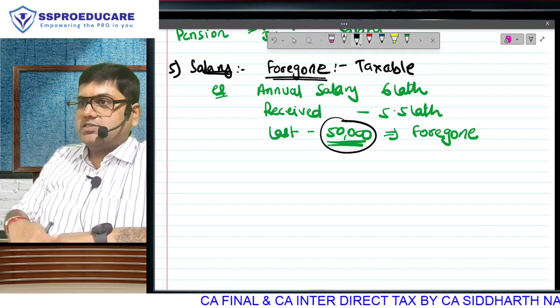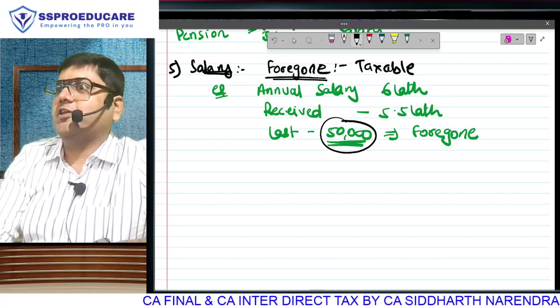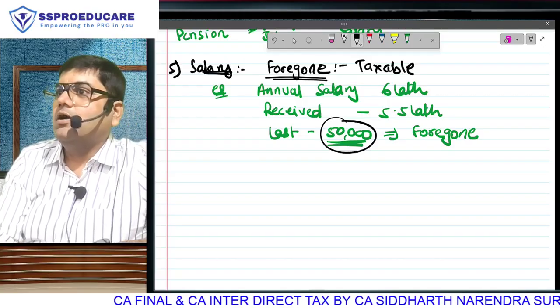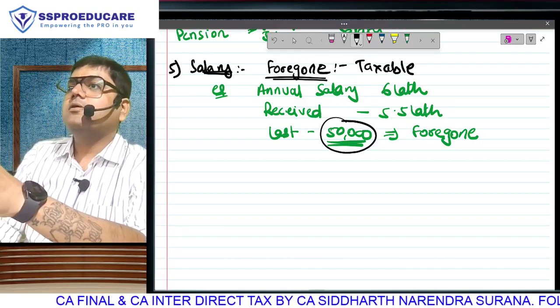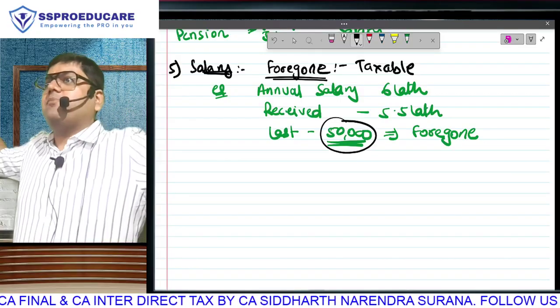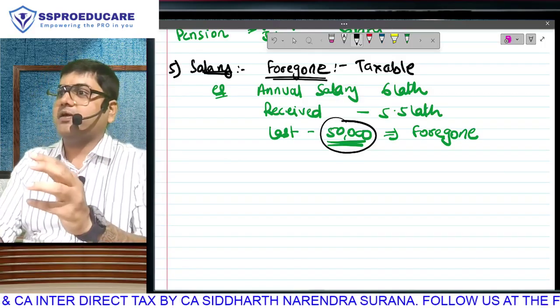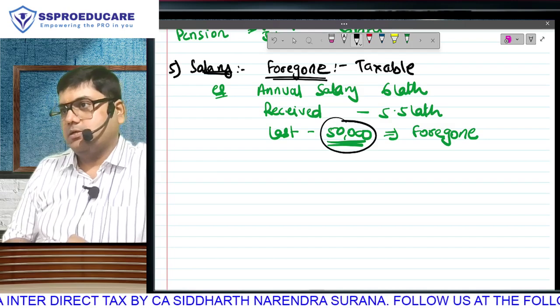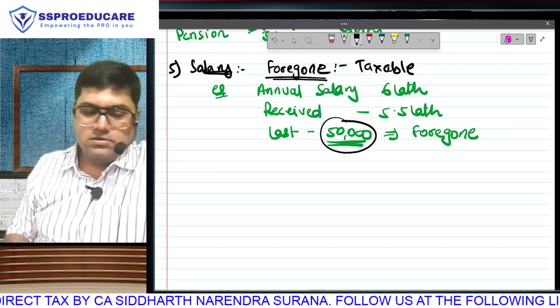मैं तो क्या बोल रहा हूं? Listen, foregoing towards employer is not the only definition of forgo. Bringing money home and surrendering it at the feet of anyone at home is also called foregoing. I can't say my full money is gone, I will not pay tax. After receiving, wherever it goes, you first pay tax and use only the balance. समझा? So taxable salary is full 6 lakh. Is that clear?